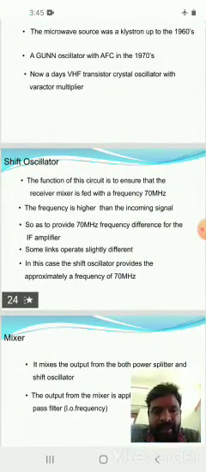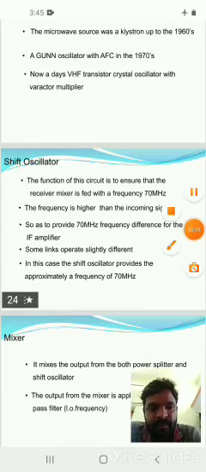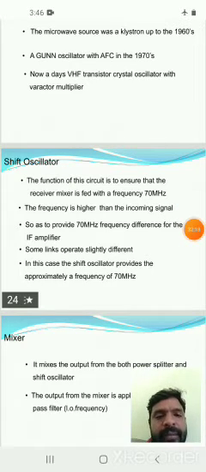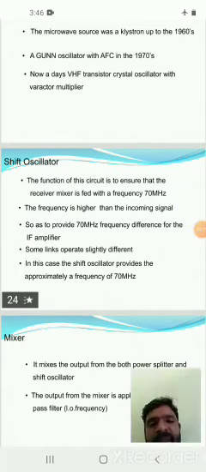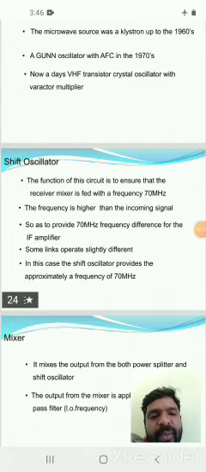Shift oscillator. The function of this circuit is to ensure that the receiver mixer is fed with a frequency higher than the incoming signal, so as to provide a 70 MHz frequency difference for the IF amplifier.